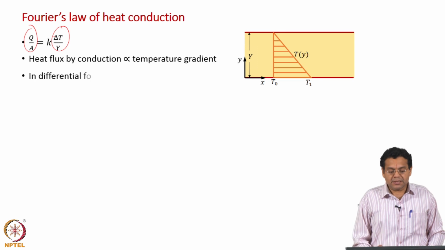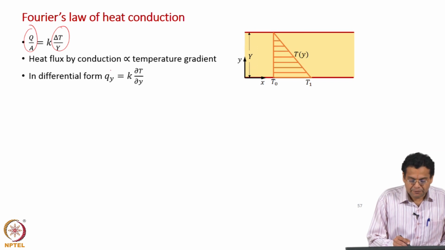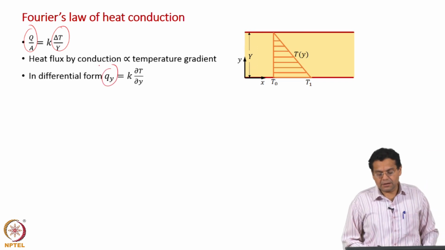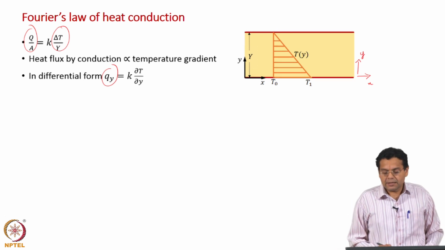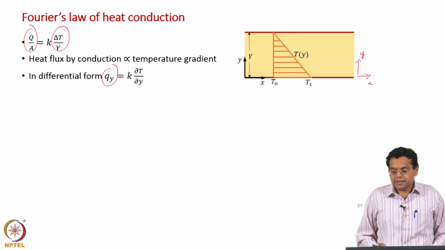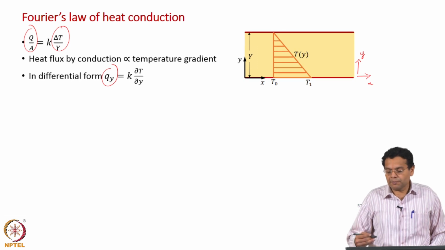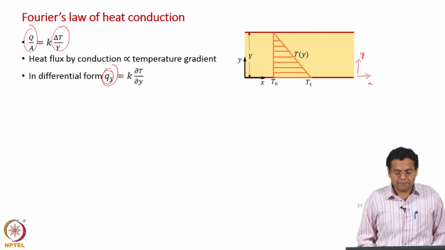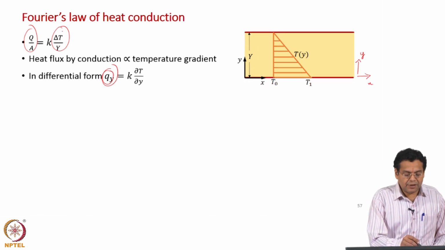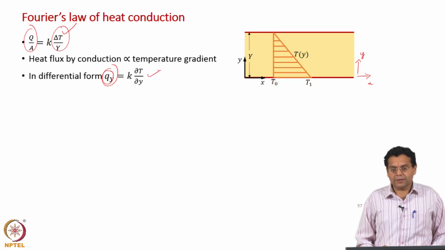Now, how do we express this in differential form? Okay, that is expressing in terms of a difference. So, left hand side we have q y, why is it q y? The example which I have considered, we have x along the horizontal direction, y along the vertical direction, and flow of heat takes place in the y direction from the lower plate to the top plate, and that is why this is heat flux in the y direction. And right hand side, if you express this, we have K dou T by dou y.